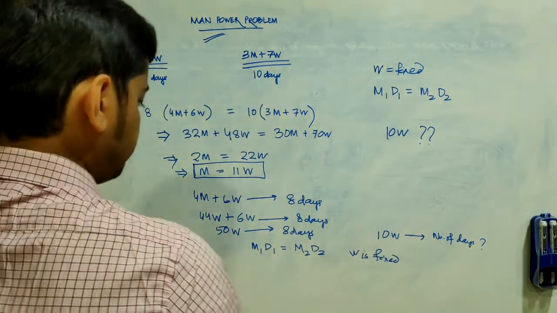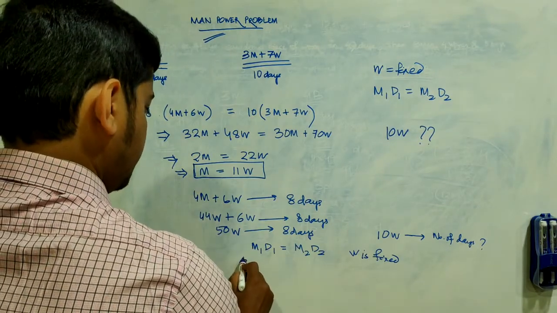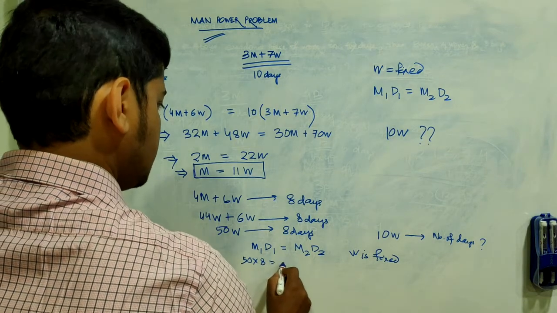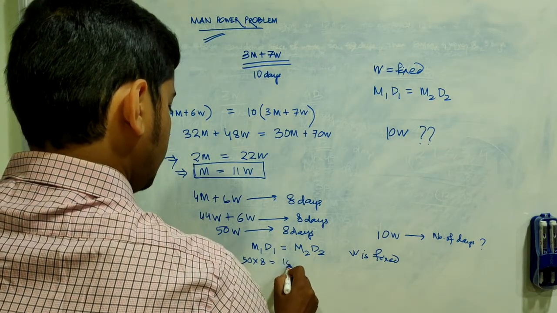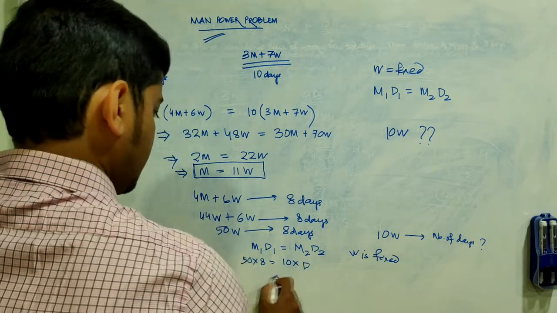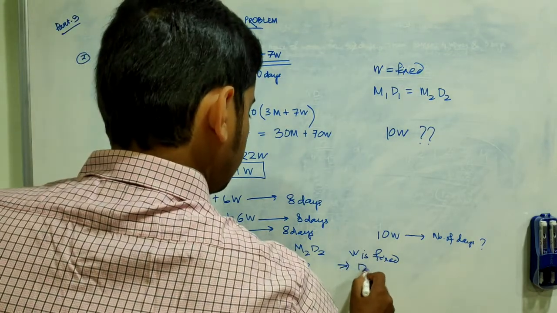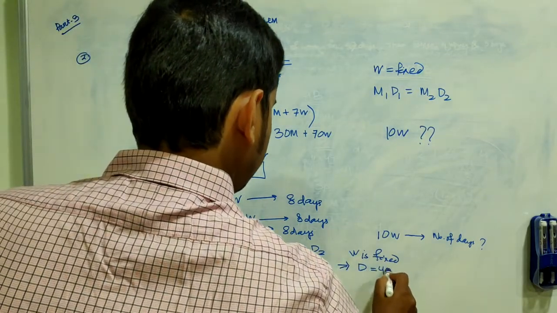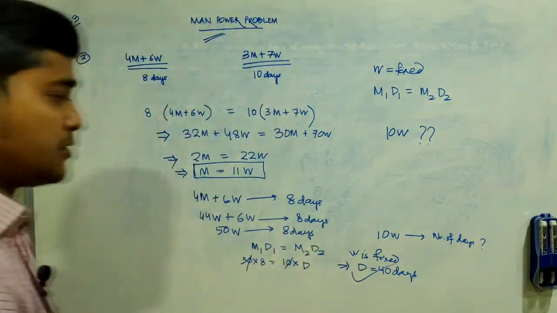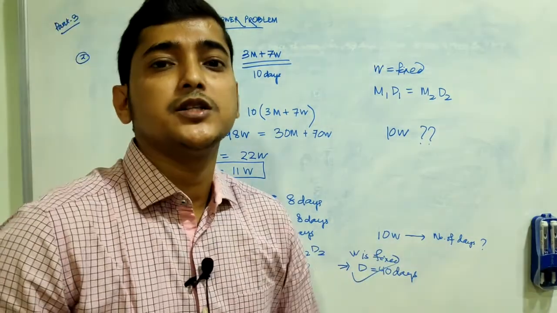So 50 into 8 equals 10 into D. That implies D equals 40 days. 10 women take 40 days to complete the same amount of work.